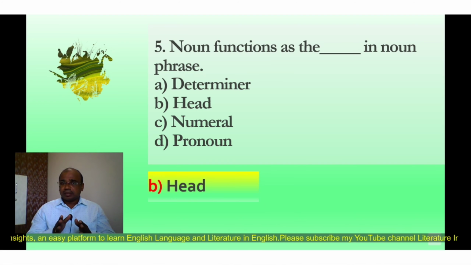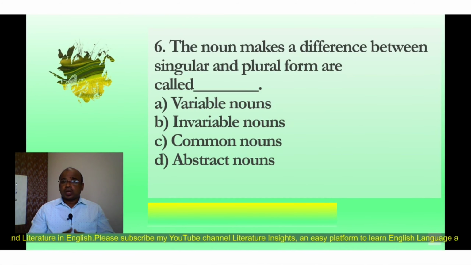If you just make an analysis of this NP, here you can find the is determiner article and table is head noun. So always noun functions as a head in noun phrase. Question number 6. The noun makes a difference between singular and plural form are called. So you have to just identify the correct option out of these four options given here.